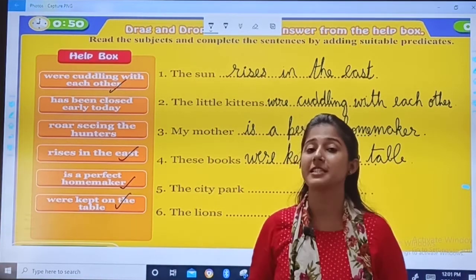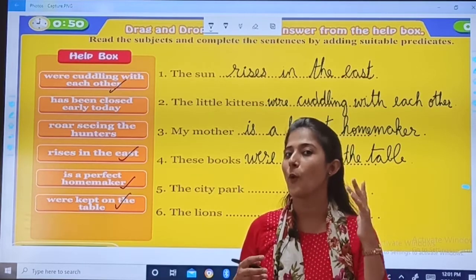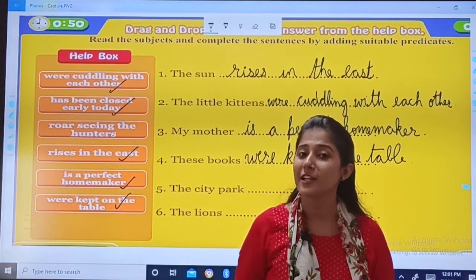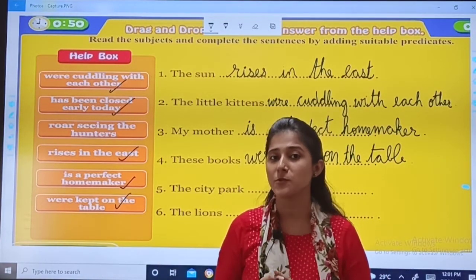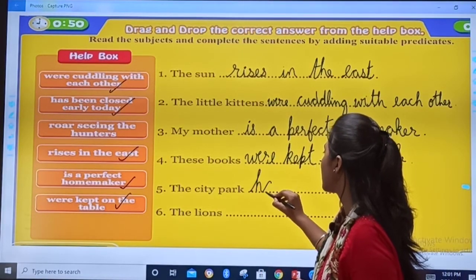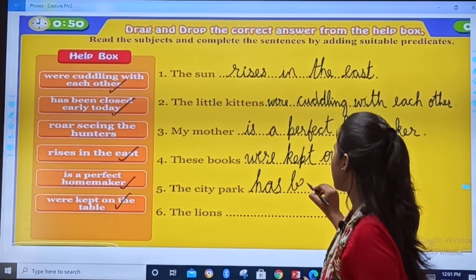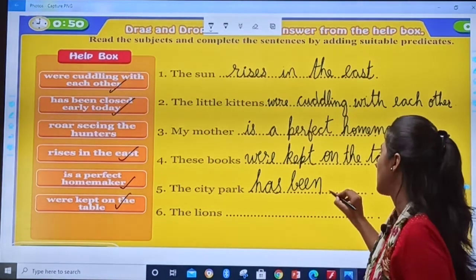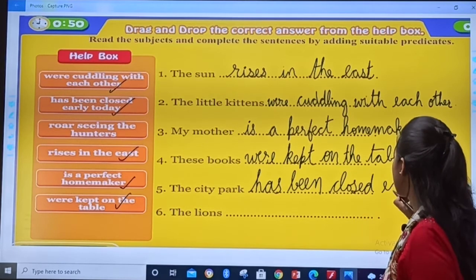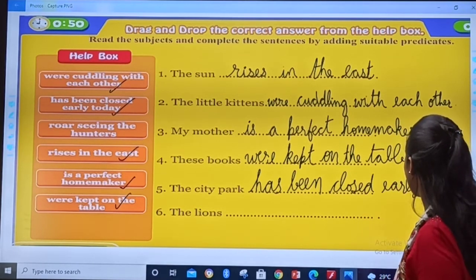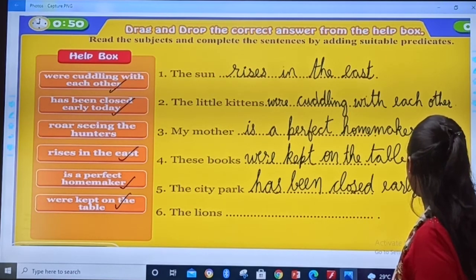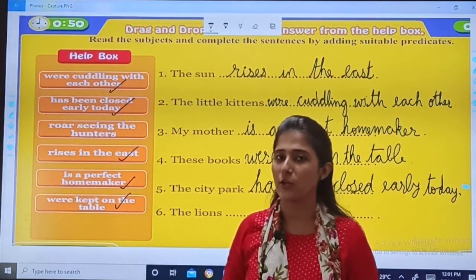Fifth, the city park. The city park, what can you add? See, what will I add? Has been closed early today. That means the park has been closed before time, early. The city park has been closed, closed early today, right? This is a help box you don't have in your textbook, but here I have for you, okay?